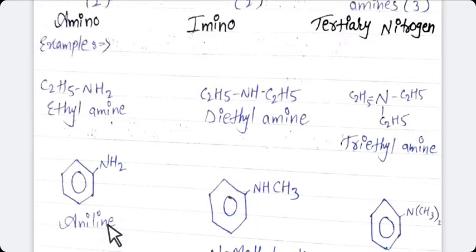So students, always remember if one hydrogen atom is replaced by either alkyl or aryl group, it is primary amine and the functional group of primary amine is RNH2. It is also known as amino group. In place of C2H5, you can use any one of the alkyl group here.